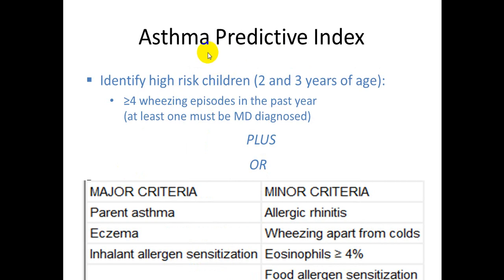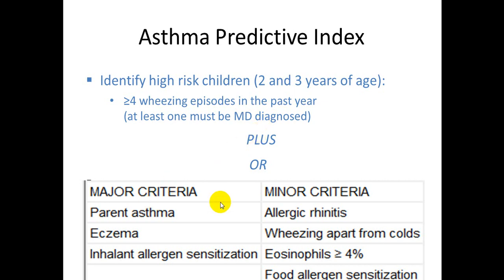There is what we call the asthma predictive index. It identifies high-risk children 2 to 3 years of age. If there are more than or equal to 4 wheeze episodes in the past year, at least one needing medication or medical diagnosis, plus there are major and minor criteria.